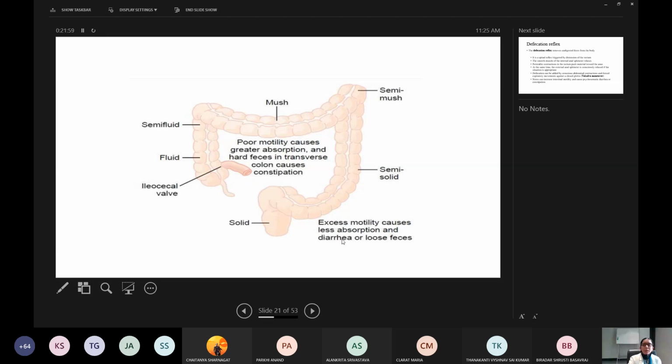Excess motility causes less absorption and diarrhea or loose feces. When these movements become very fast because of any irritation, electrolyte and water absorption will not occur, and the person has loose motion or diarrhea. Poor motility causes greater absorption and hard feces in the transverse colon, which causes constipation. If motility is very poor, that may lead to constipation. If there is excess motility, that may lead to diarrhea, with less time for absorption of water and electrolytes.